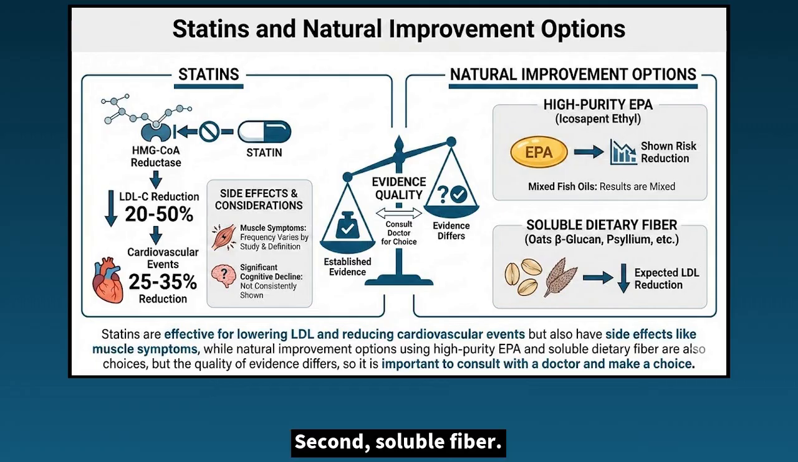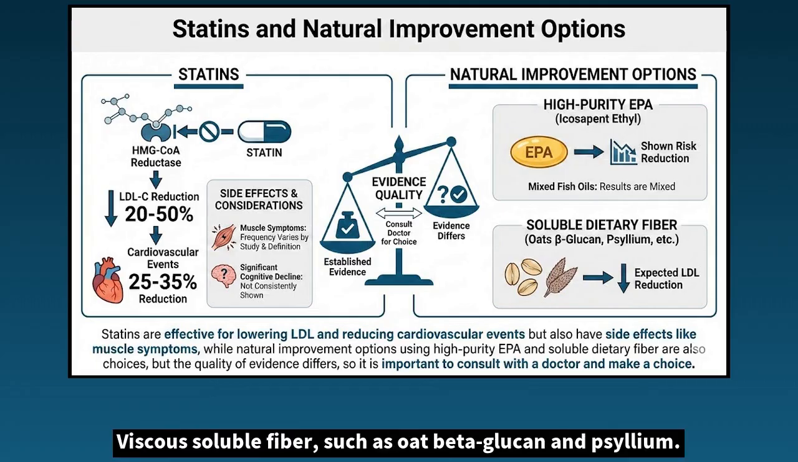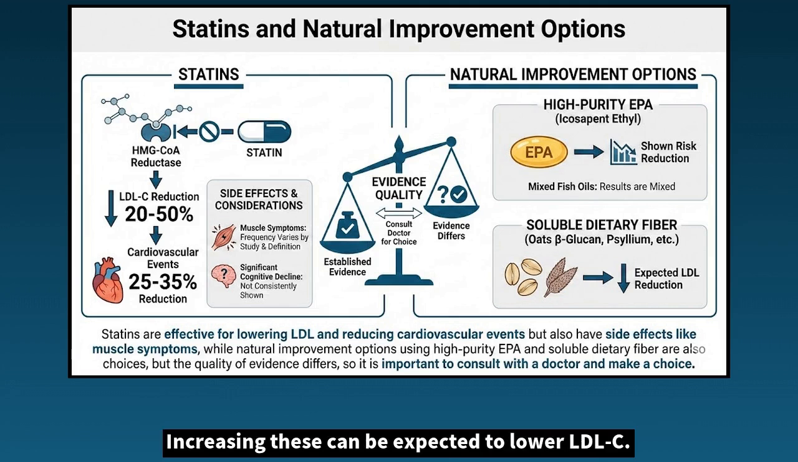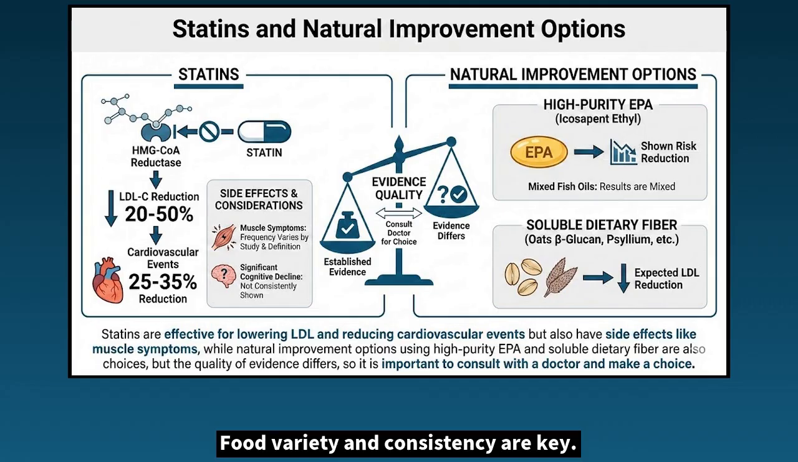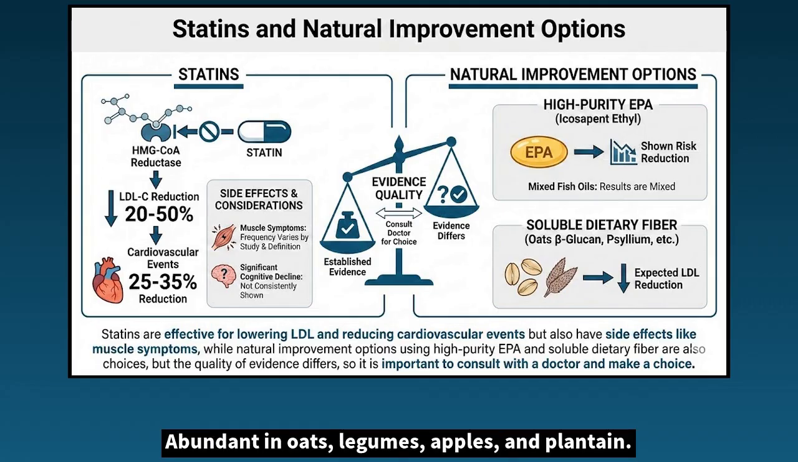Second, soluble fiber. Viscous soluble fiber, such as oat beta-glucan and psyllium. Increasing these can be expected to lower LDL-C. Food variety and consistency are key. Abundant in oats, legumes, apples, and plantain. Incorporating them into daily meals produces effects.